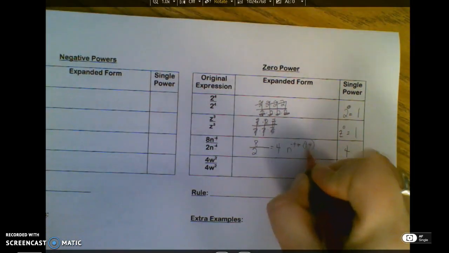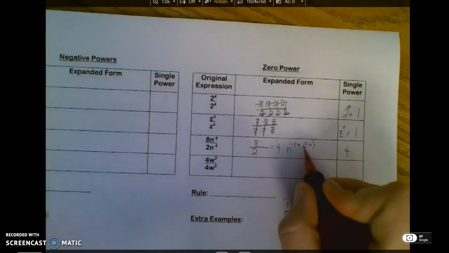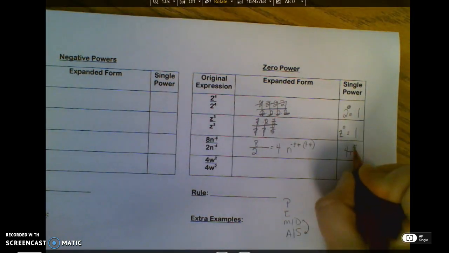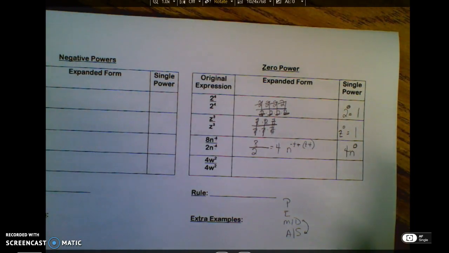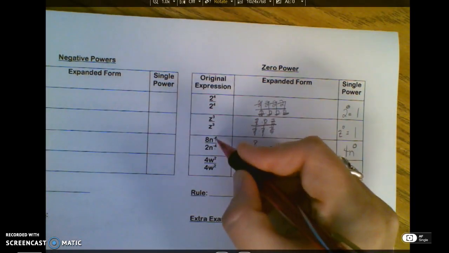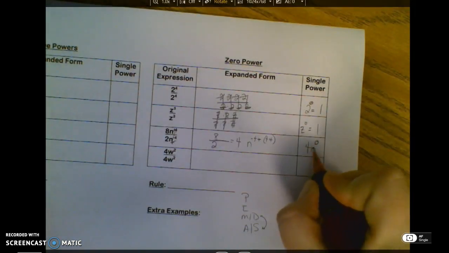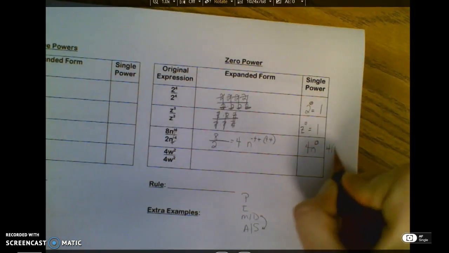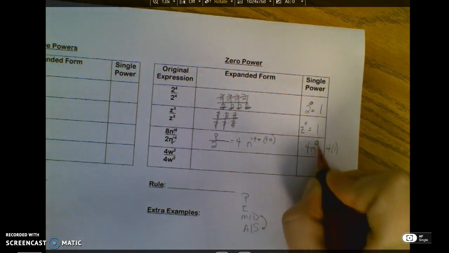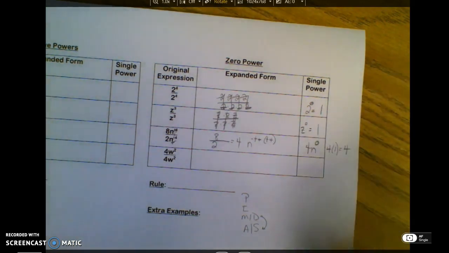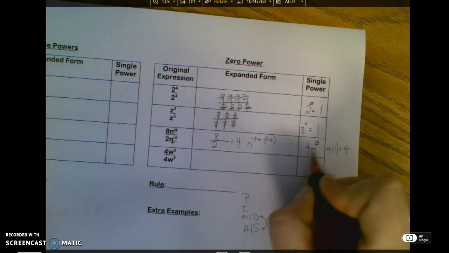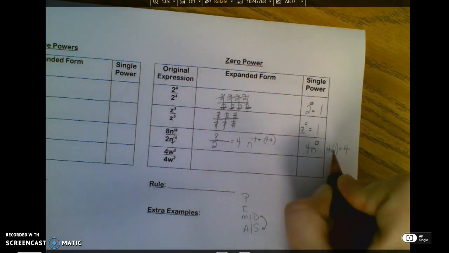That really becomes a plus, which means negative 4 plus 4 is n to the 0. You can see one will cancel the other. They're the same thing. So what you need to know is n to the 0 is 1. 4 isn't raised to the 0, so my final answer is 4 here. 4 is not raised to the 0. This is 1. 4 stayed.